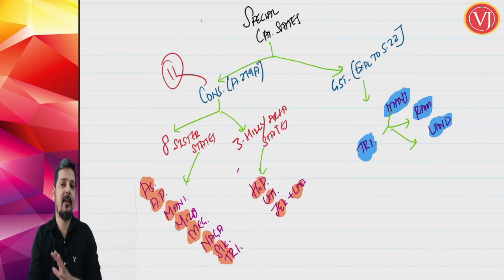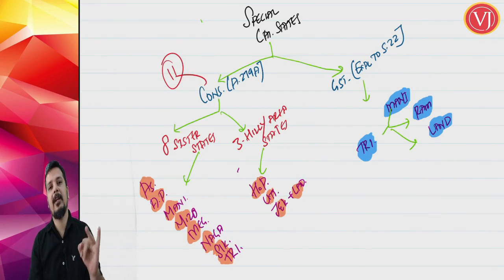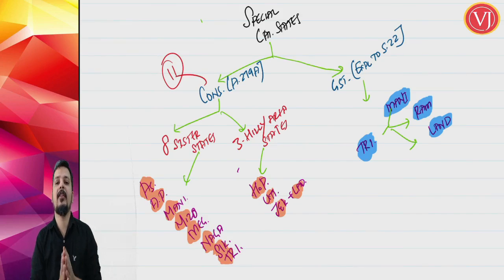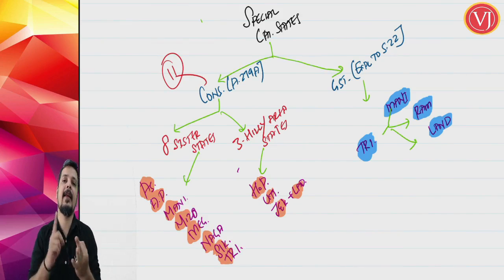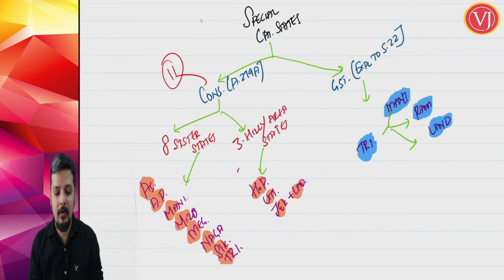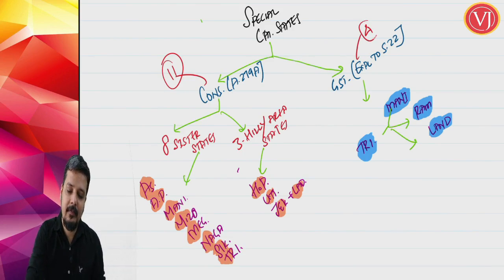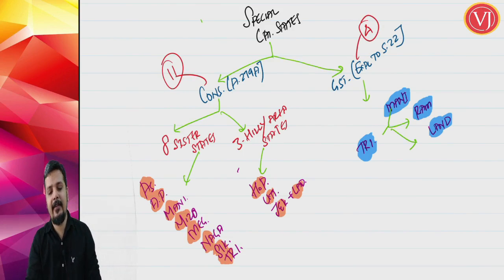Obviously, all these 3 things are not good for politics, but still, nevertheless, they are used. So, that being the case, we are making our understanding simple. How to remember that? There are 4 special category states for your GST law. What are they? Tripura, Manipur, Mizoram and Nagaland. For a successful Indian politician, they focus on 3 important things: money, land and Ram. Tree, Tripura. Money, Manipur. Land, Nagaland. Ram, Mizoram. So that is how you can remember. So, for your GST law, there are only 4 special category states.